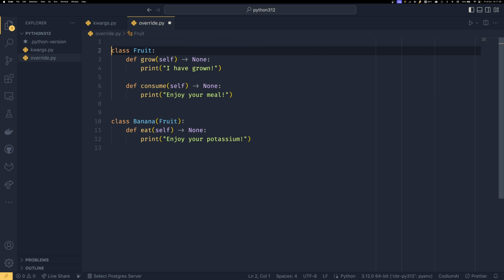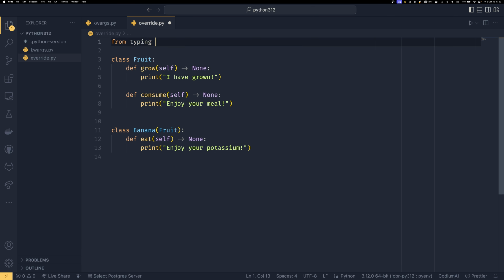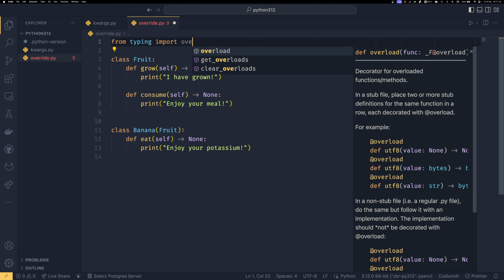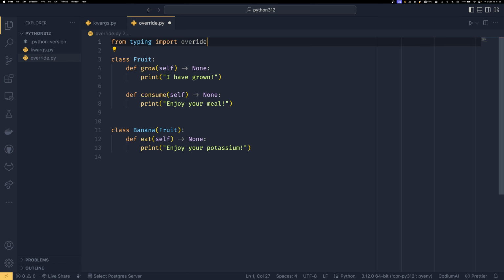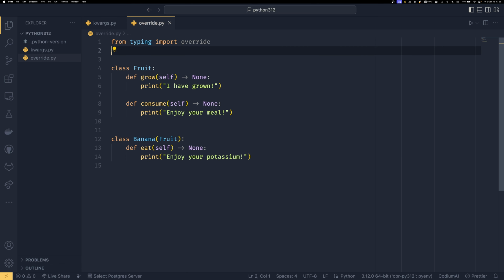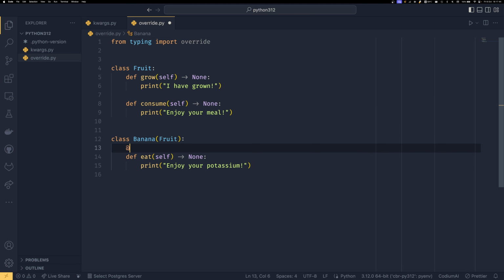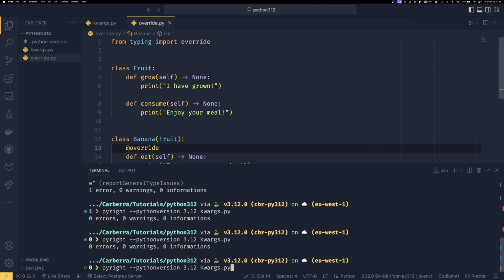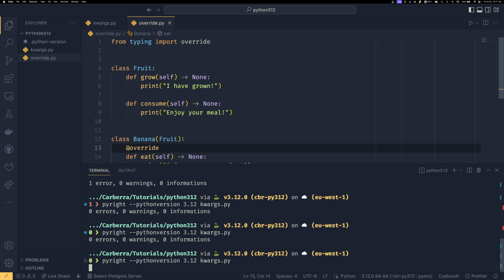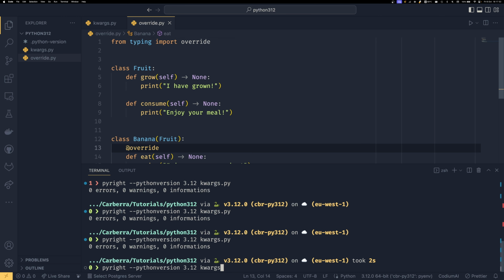So what we can do is from typing import override, and it's good because override isn't actually in the autocomplete at the moment for VS Code, which is wonderful, but it does exist and it does work, which is good to know. And then if we say that this is an override of the eat, and then we load Pyright up again, and that's the wrong file. Let's actually get it to use the correct file.